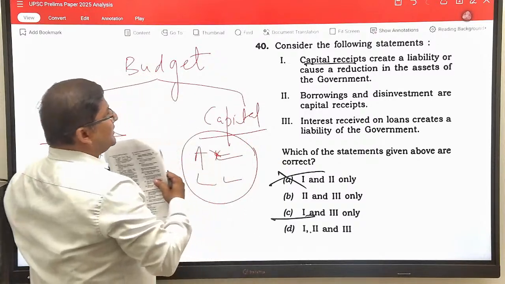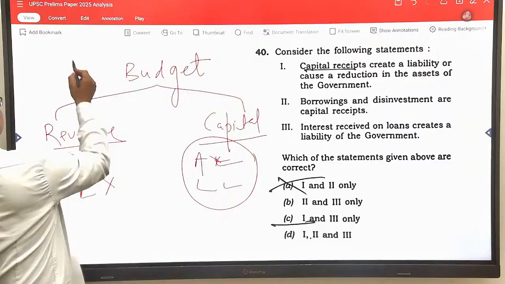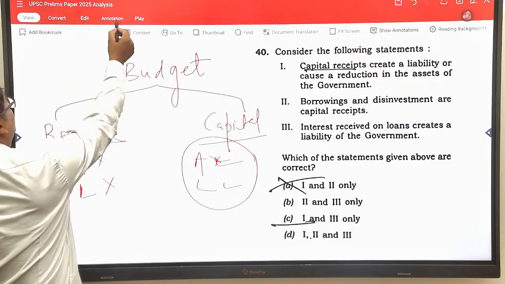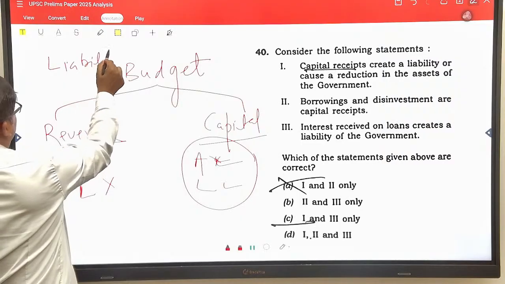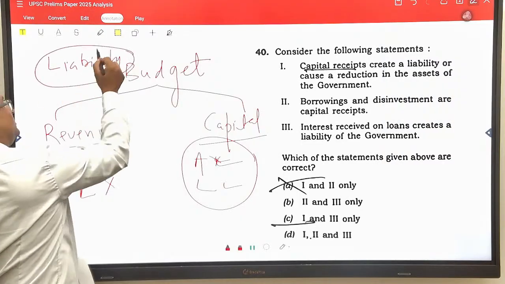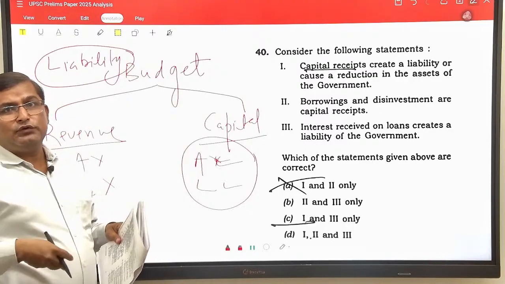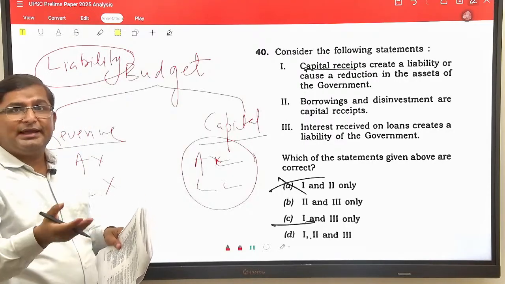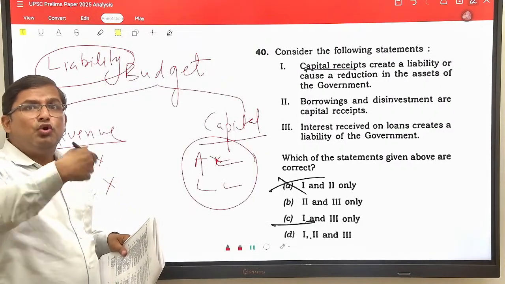Capital component creates a liability. Understand the concept of liability first, then you will be able to solve this question. Liability means you owe something to others and you have to pay in the near future, suppose a loan.